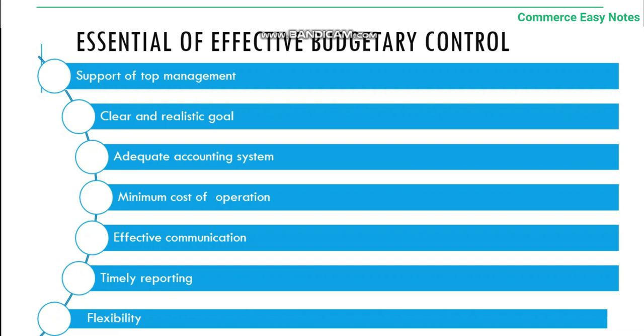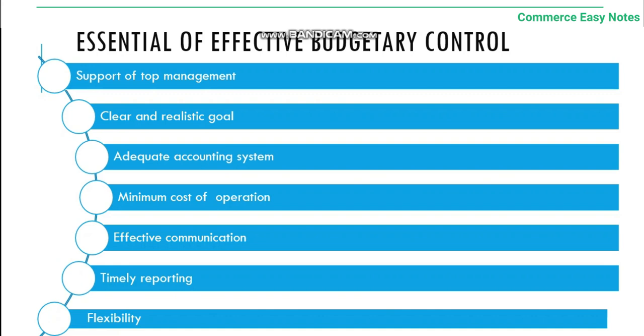Next, adequate accounting system. The firm should follow an adequate and apt accounting system. The minimum cost of operation. The cost of operation should be kept to a minimum, and budgeting helps us so much to ensure this. Effective communication.